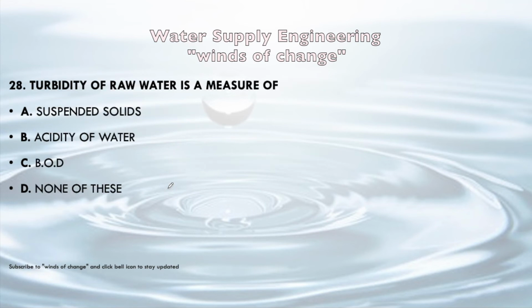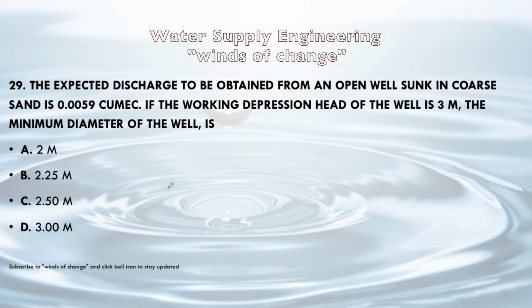Next question. Turbidity of raw water is a measure of suspended solid, acidity of water, BOD, or none of these. So turbidity of raw water is a measure of suspended solid. In turbidity, we determine the presence of suspended solid in water. Next question.